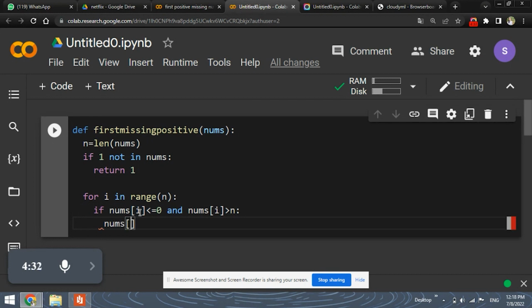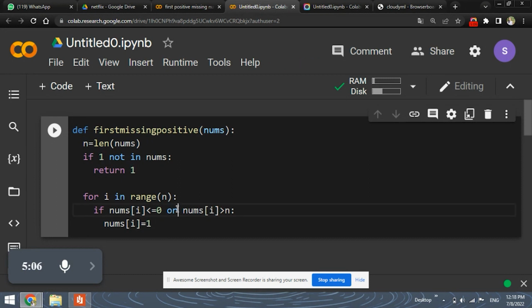If it is so, then it will be replaced with 1. So what we are doing is, if the number is negative, which means it is less than 0, we will replace the number with 1. Also, if the number is greater than n, then also we will replace it with 1.